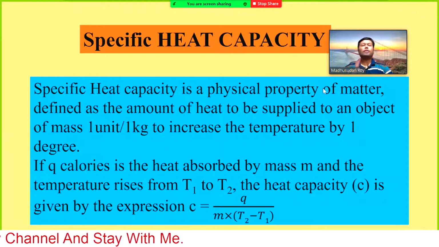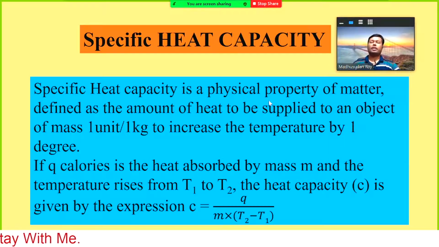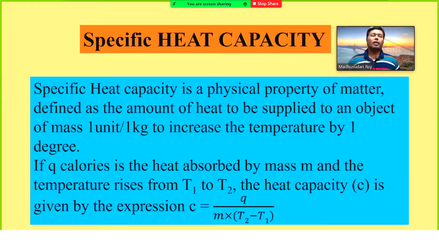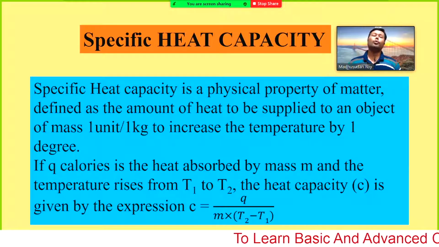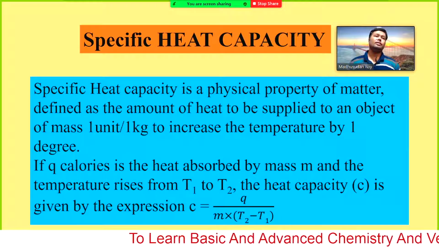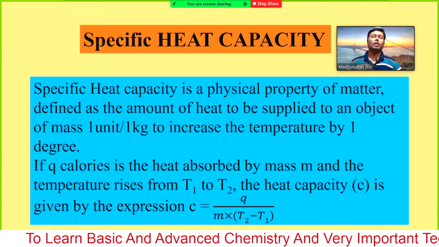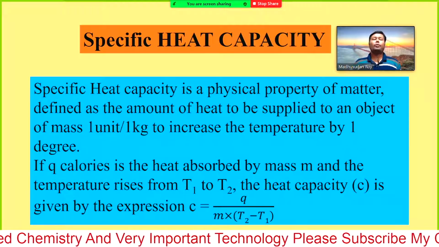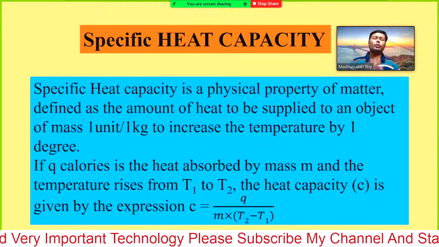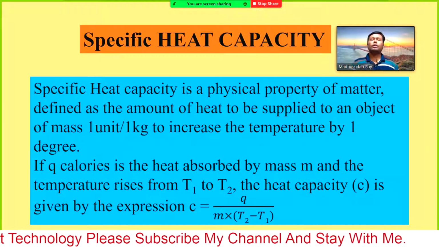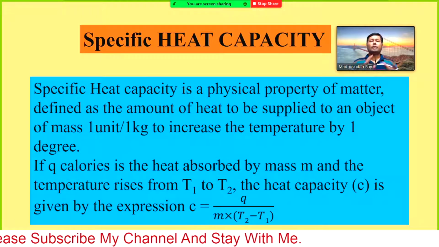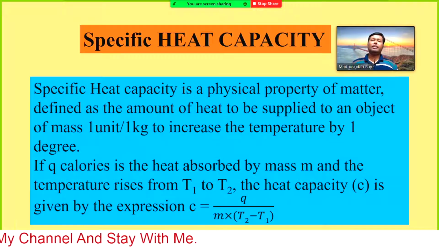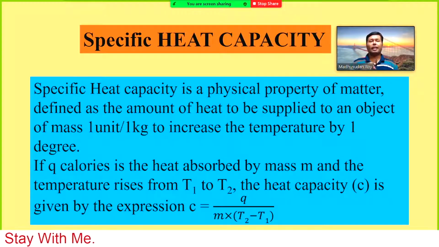Now we will learn two different simple topics. A specific heat capacity. You are familiar with the word specific heat capacity. That means the amount of energy or heat. So if you have 1 kilogram of water, then it has a certain amount of heat, and you know the temperature of the water. If you supply some heat to the water, then it will increase the internal energy, and at the same time it may increase the temperature.